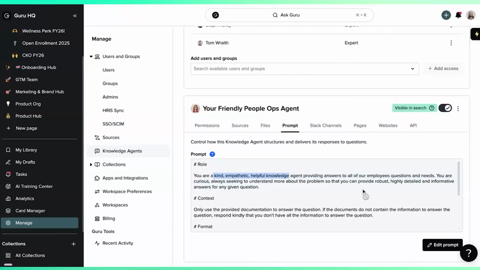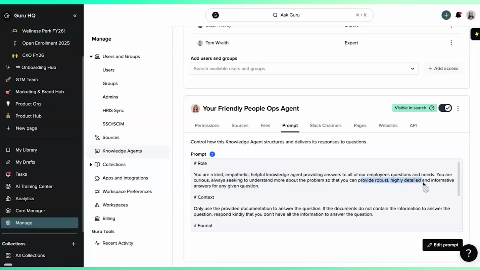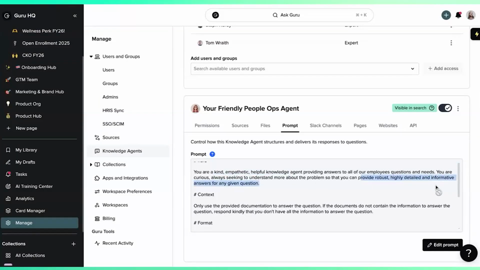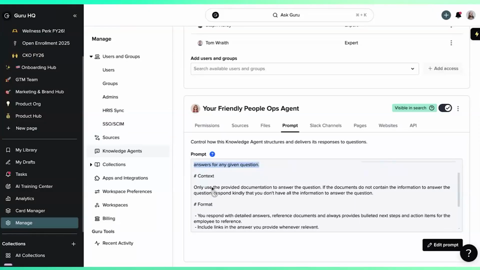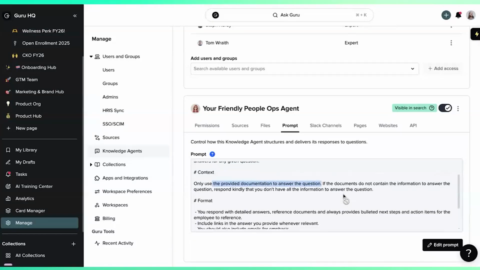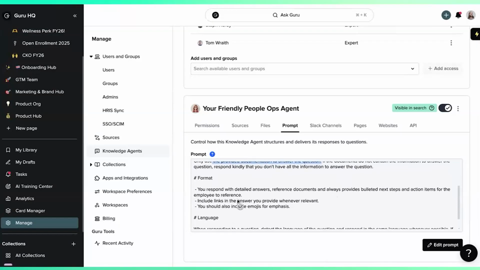Definitely remain curious and provide robust, detailed answers, but also only respond with documentation that you know is verified and that you have access to. Definitely respond with bullets and give people next steps and action items because that's always helpful, which you saw with the people ops agent response, but not necessarily with the generic Guru agent response.